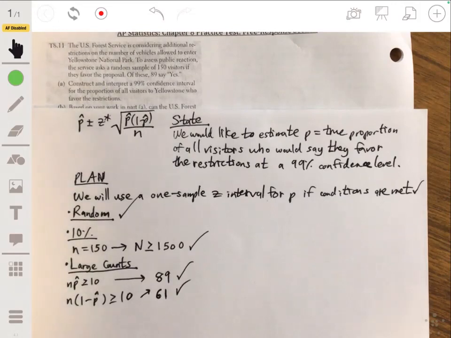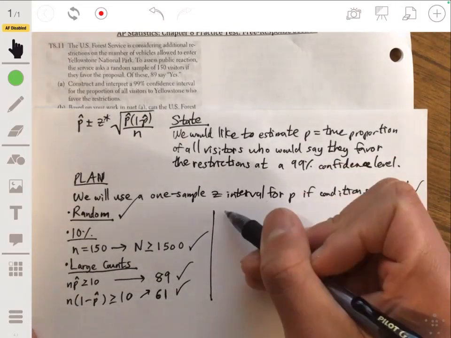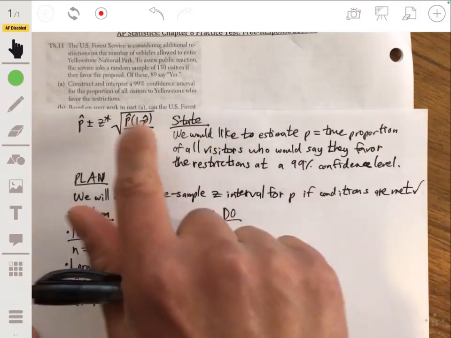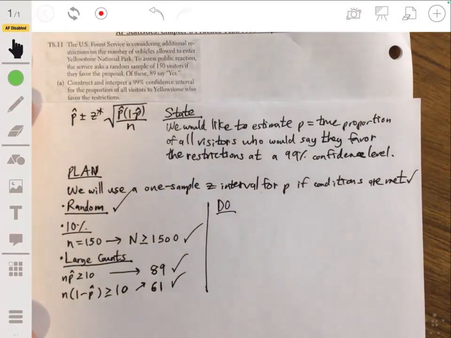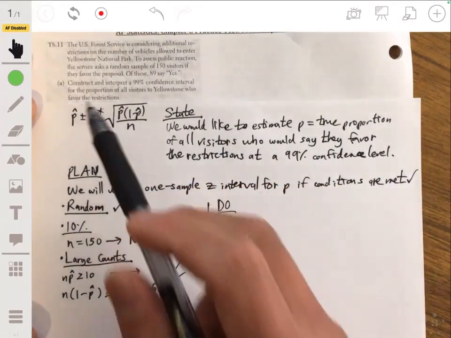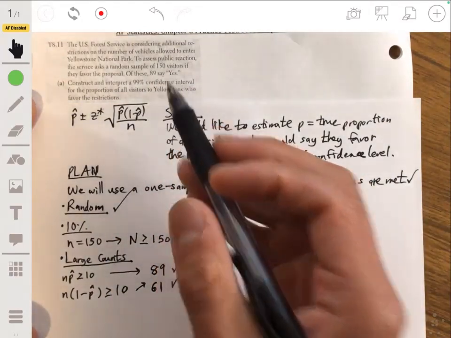So far so good. Now the do part is where we do the calculation, which is right here. And this is really just left to your calculator. So p hat will be that 89 out of 150.